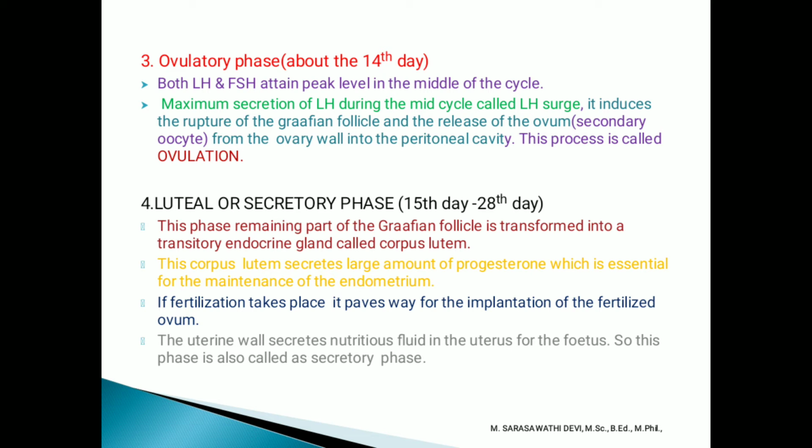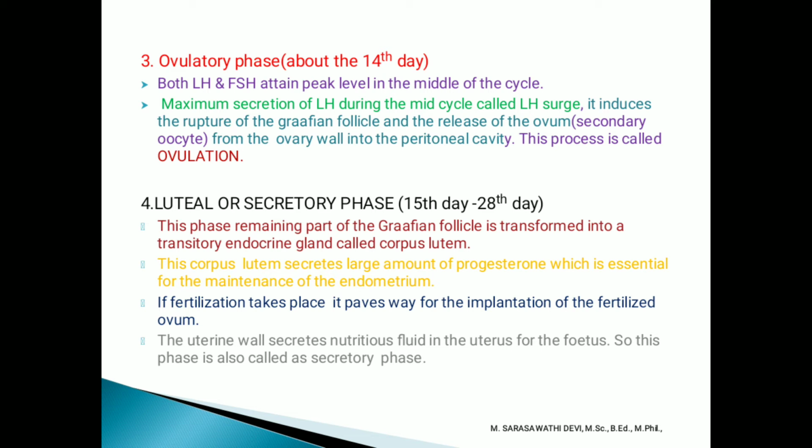Luteal or secretory phase. It starts from the 15th day to the 28th day. In this phase, the remaining part of the Graafian follicle is transformed into a transitory endocrine gland known as the corpus luteum.